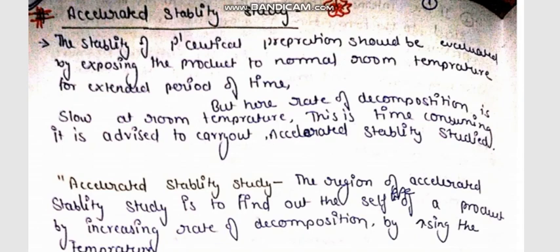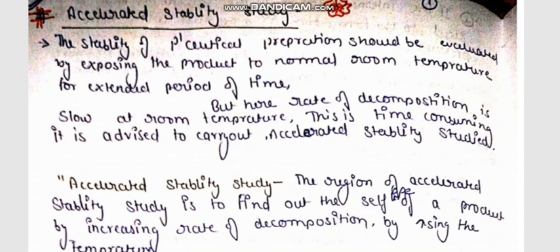Here, the expiry date of the drug can be determined by testing the drug at high temperature and high humidity in a short period of time. Generally, the expiry of the product is determined by keeping the product for a period of 1 year, 3 years, or 5 years. But in today's scenario, there is a requirement of drug in a short period of time. So the accelerated stability study parameter is used in such cases also.